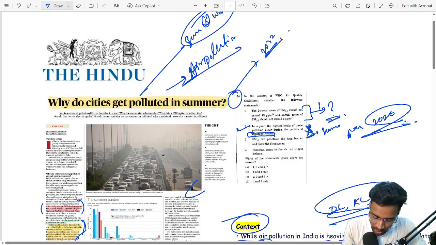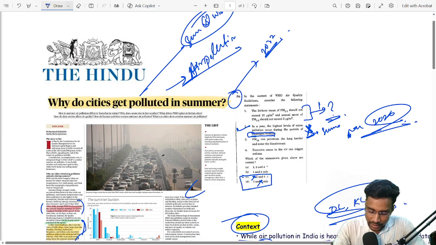Statement 2 is wrong. Now eliminate 2, so C and D will not be the answer. The answer will be within A and B. Now coming to the third point: PM10 can penetrate the lung barrier and enter the bloodstream. And the fourth: excessive ozone in the air can trigger asthma. So now I have to choose option A या तो ऑप्शन B.